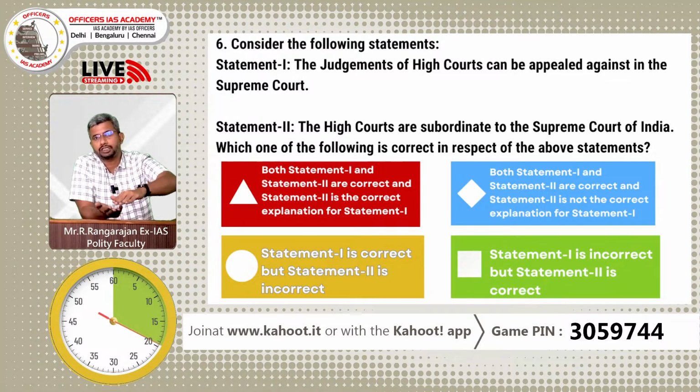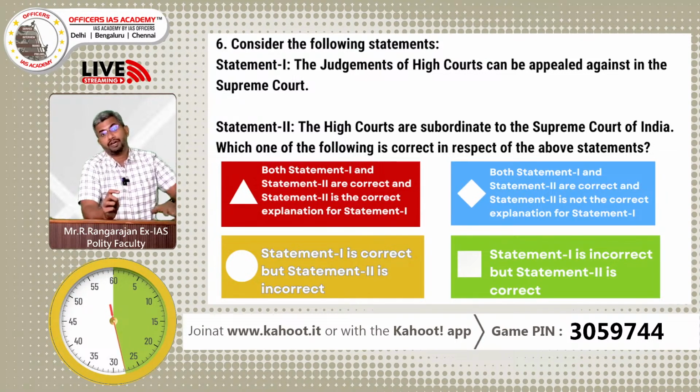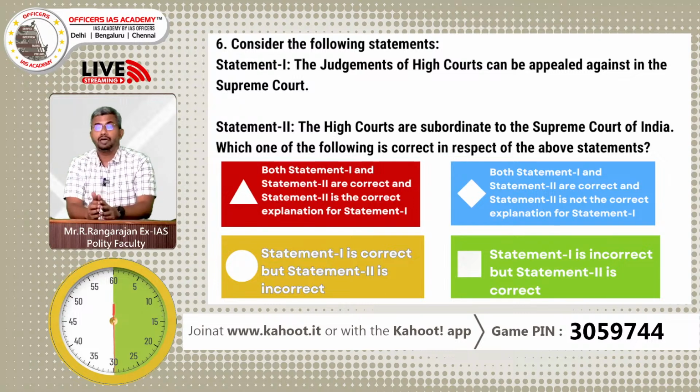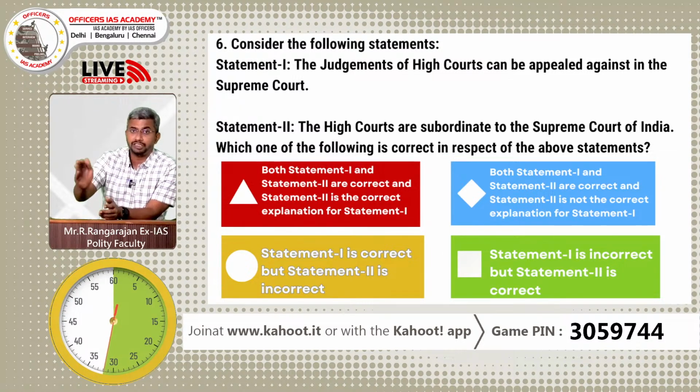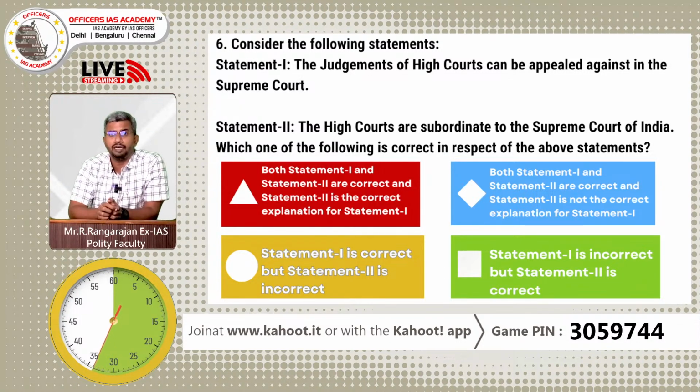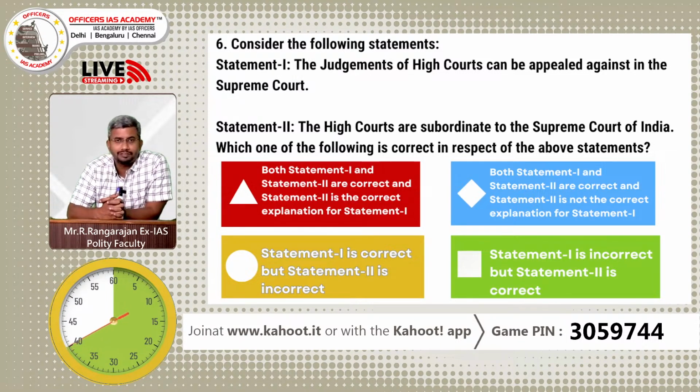High Court decisions can be appealed in the Supreme Court, both for central laws as well as for state laws, right? It's not like a federal setup in USA where the judiciary is also federal in character, right? We have an integrated judiciary. So the first statement is correct. I think nobody would have had any doubts about it, right? Except for a few people who have said the first statement is incorrect, which is not appropriate.